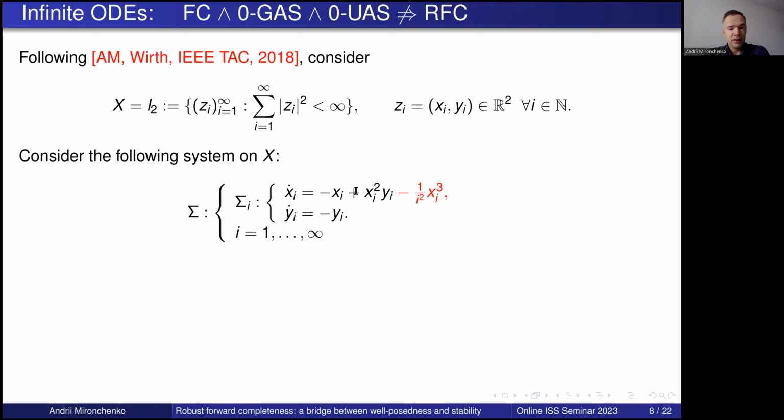For a state that is larger, this quadratic term may dominate, and therefore it tries to make the system blow up. But when xi begins to be large enough, then the cubic term starts to dominate and it flattens out the trajectory. So we will not have blow up, but it will then decay. Why will it decay?